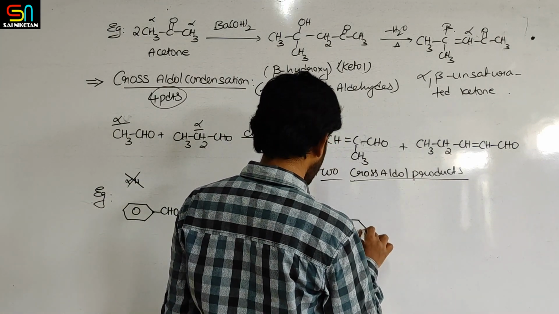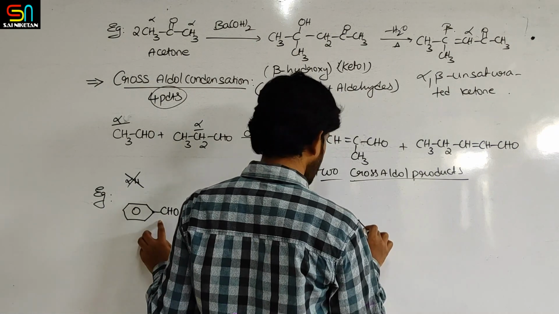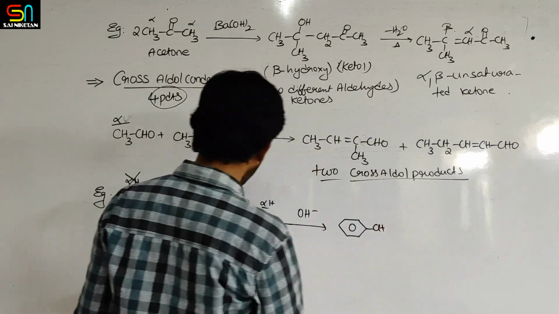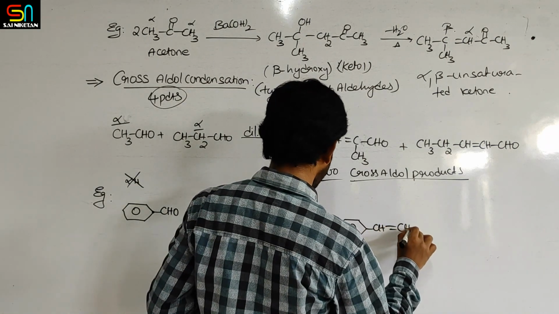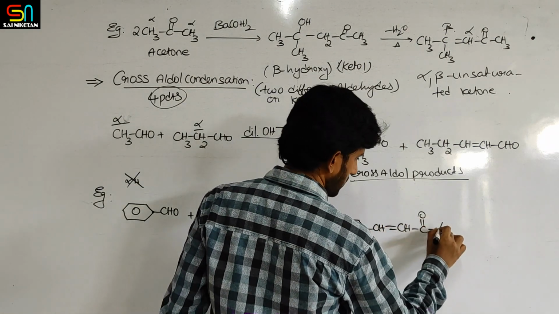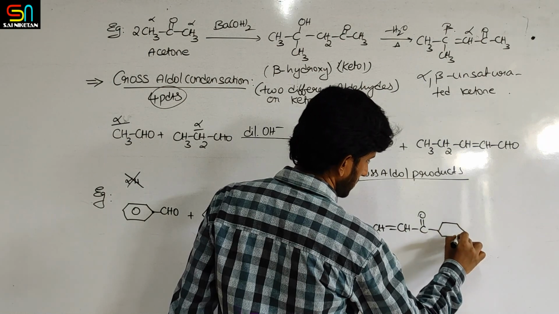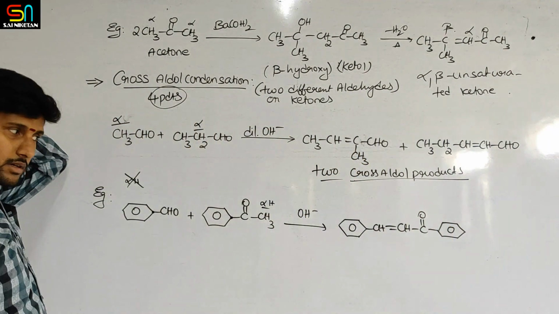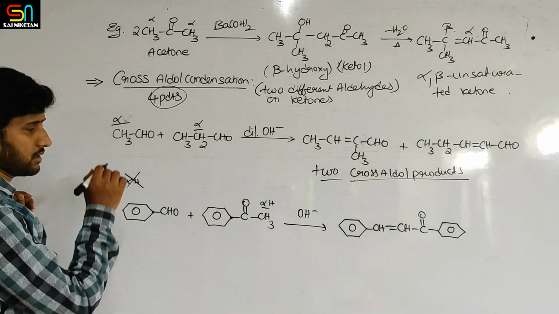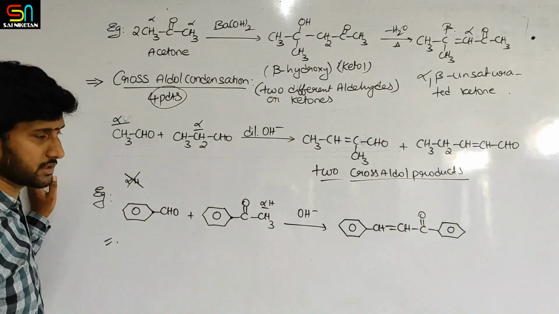This benzene ring I am writing, this CH linked to this. So double bond CH, C double bond O with a benzene ring. This is the product obtained in this case. So this is also a cross aldol product.